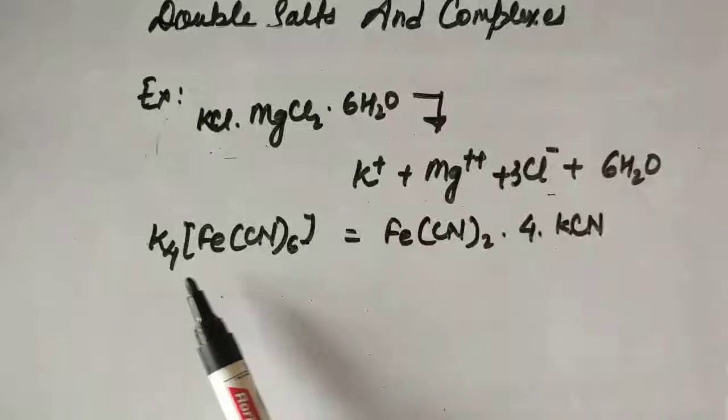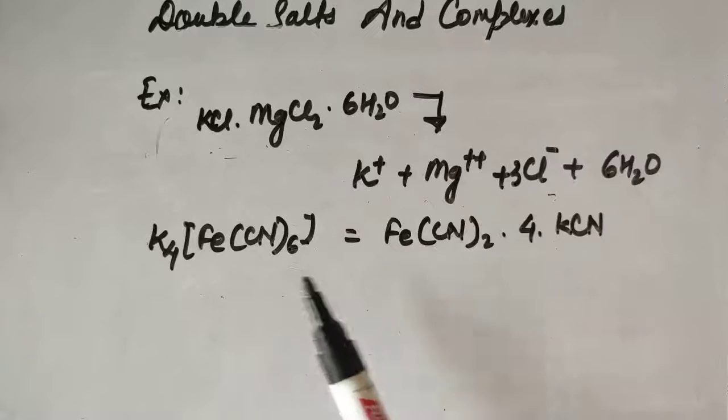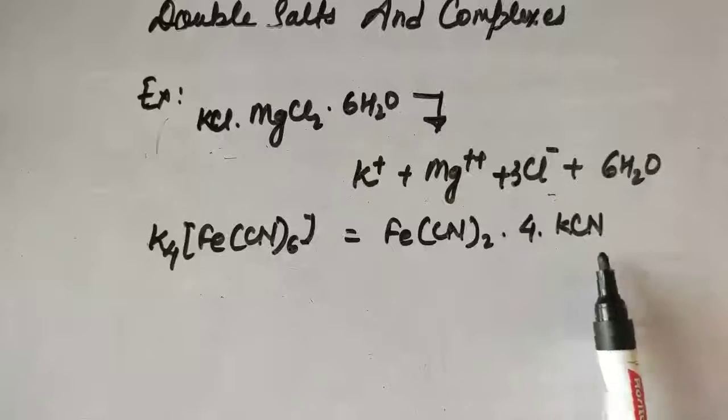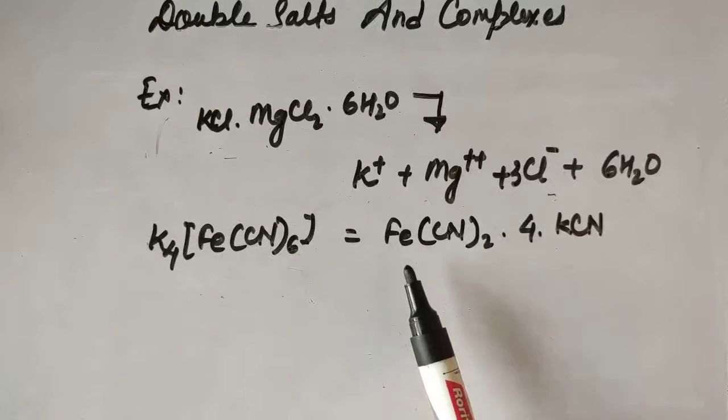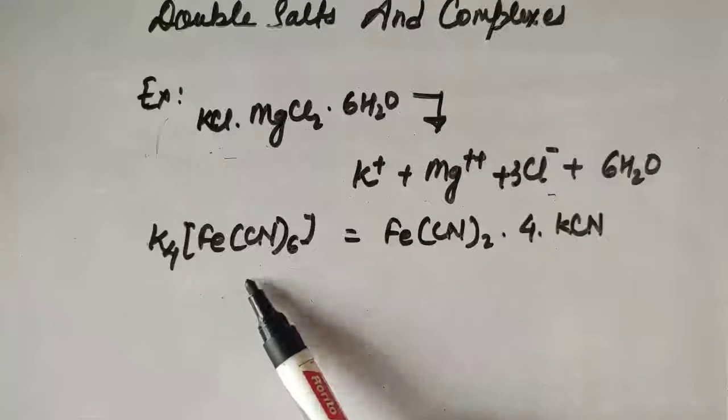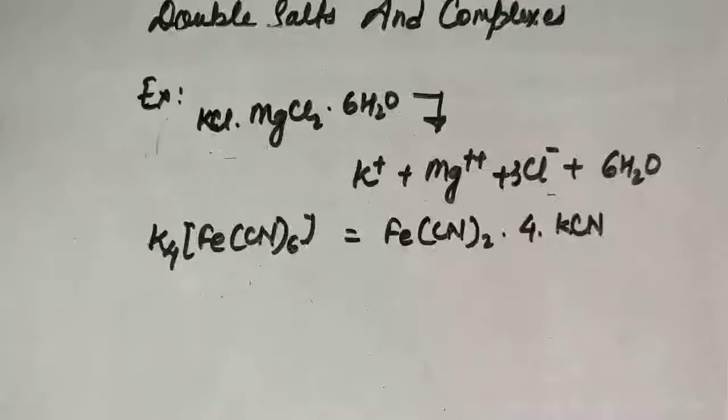Taking the example of potassium ferrocyanide. This may be written as ferrous cyanide and potassium cyanide, made up of these two salts. This substance on addition with water does not give the ferrous and cyanide ions in the aqueous medium.